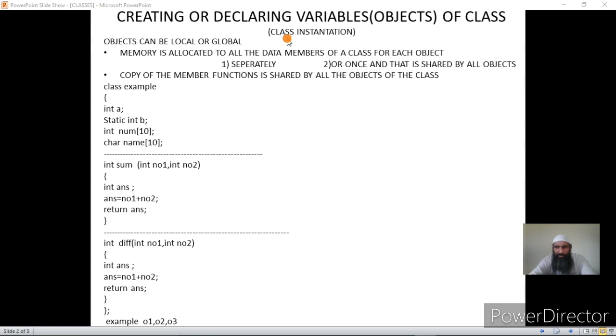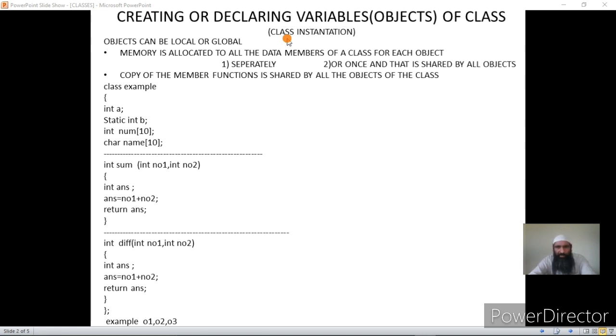We can have objects, that is class variables, which are local or global. Global objects can be accessed anywhere, but only their public part, whether data or function members. Private and protected parts cannot be accessed, whether the objects are local or global.